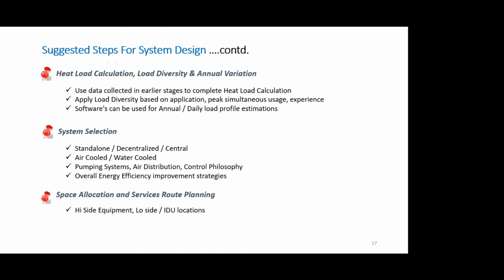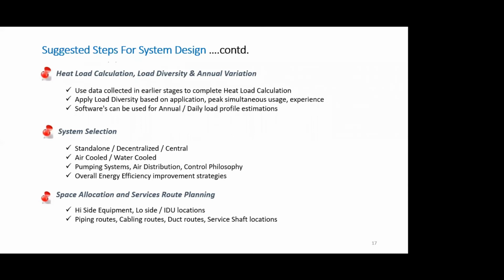You need to work with the architects and allocate the spaces and the shafts and passages through which the services like ducting, piping, cabling will run. So this is the last stage, but unless it is done, your design is not complete. So you need to locate space for the equipments, high side equipments, and the air handling units or the low side or the IDU, indoor units, if you are going for a centralized, a standalone or a semi-centralized kind of a system.